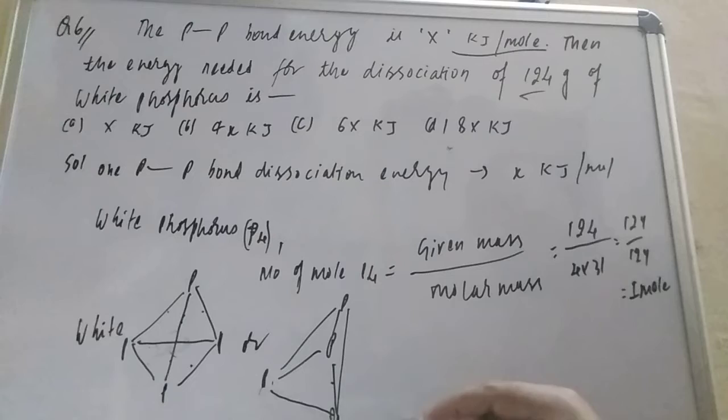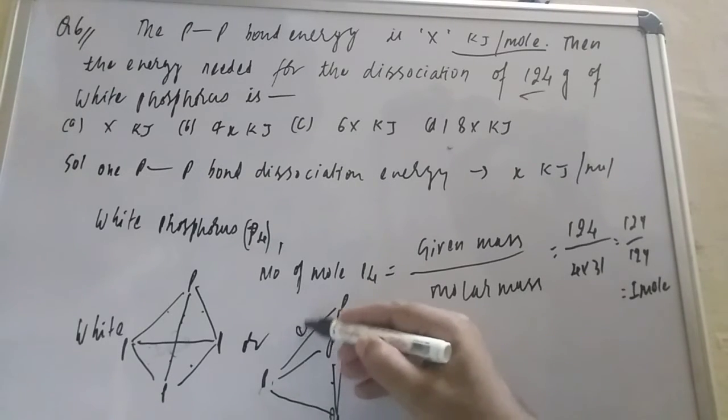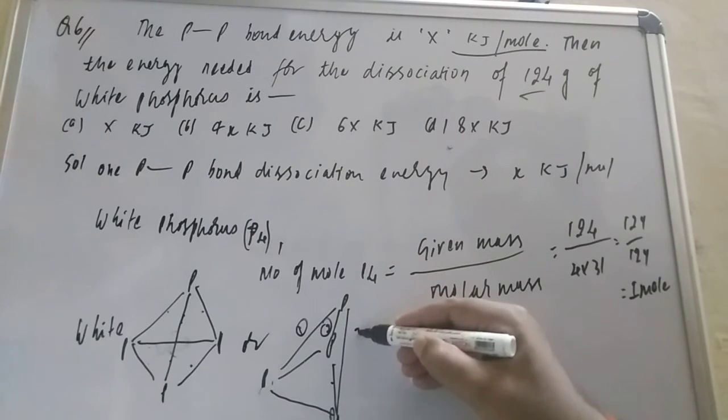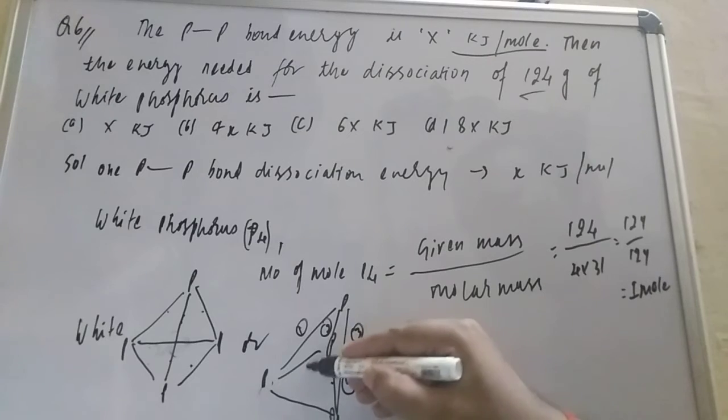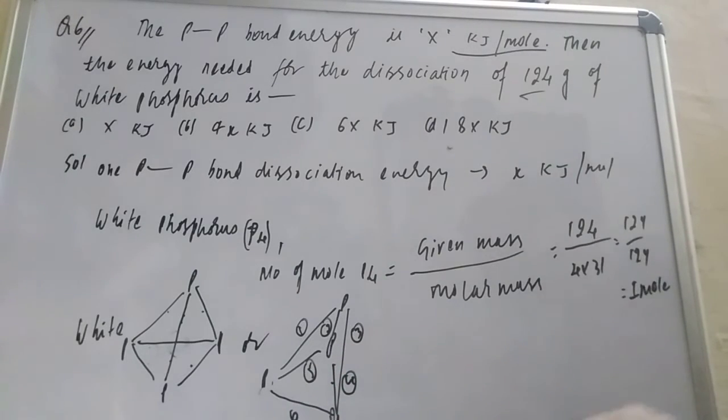The total bonds you see here are 1, 2, 3, 4, 5, 6. The total P-P single bonds are 6.